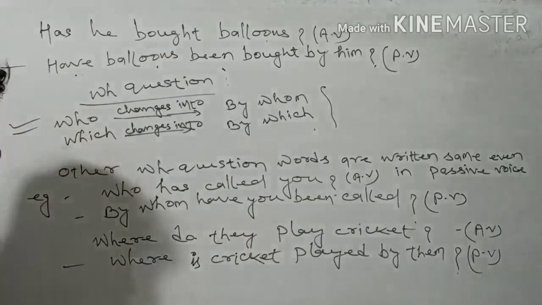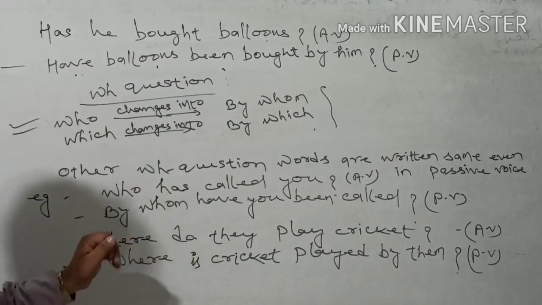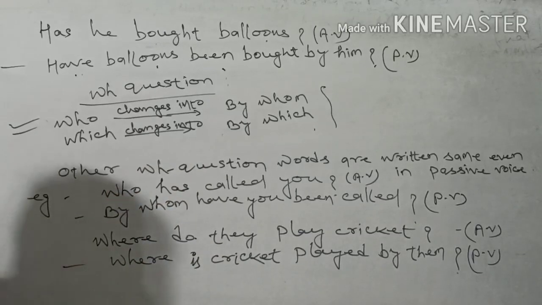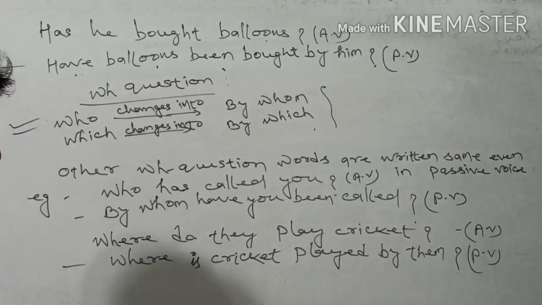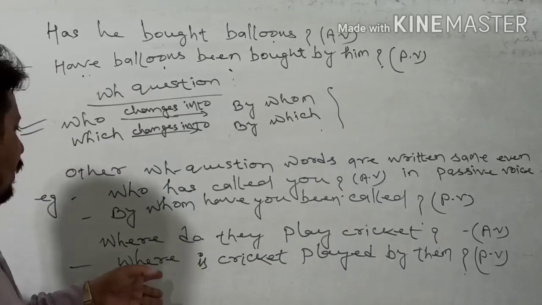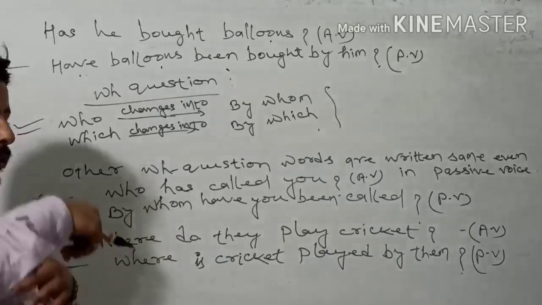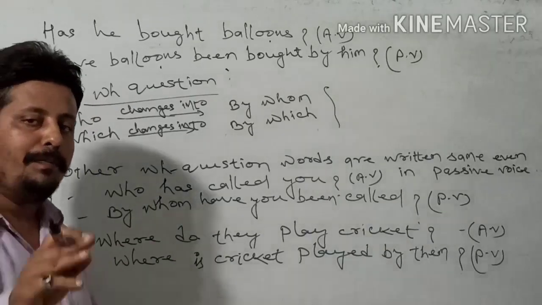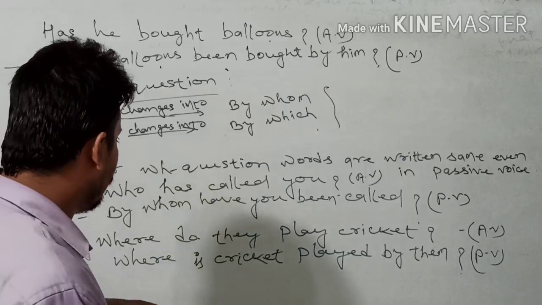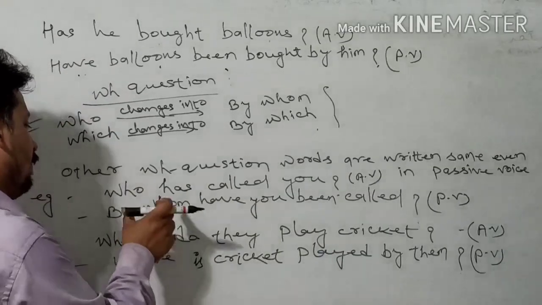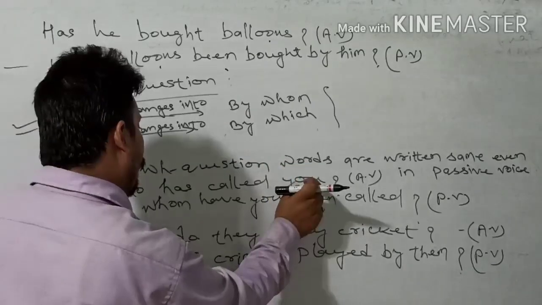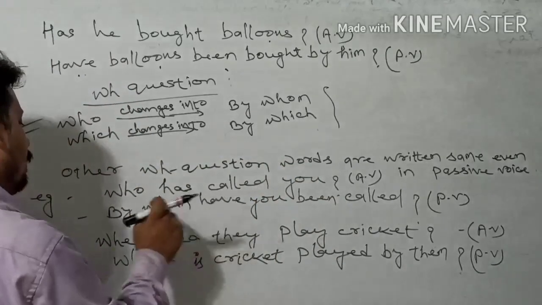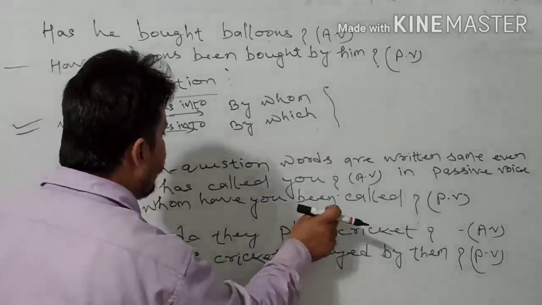To change into passive, we have to use by whom. Though in modern grammar there is no need to change into by whom, you can write who directly and use by at the last. But as earlier we started with by whom, so by whom, and have will be used: by whom have you been called?